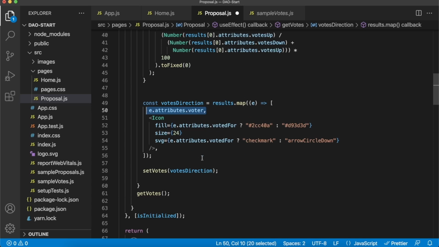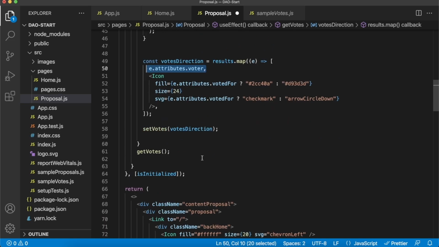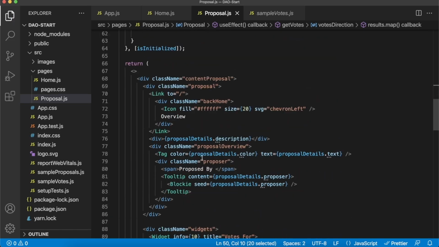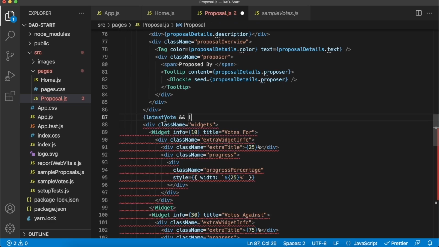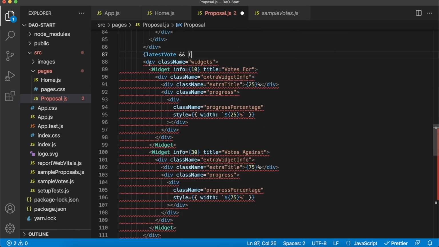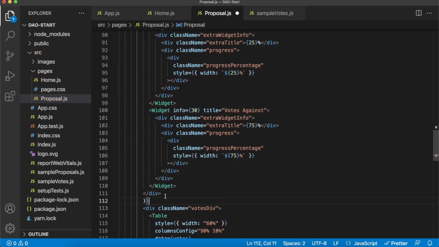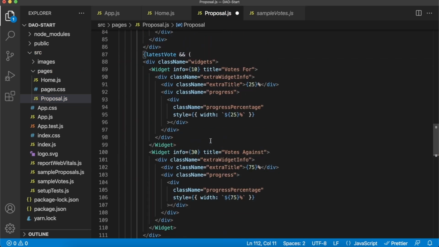And that should have us set. If we go ahead and save that, and also go ahead and conditionally render our widgets div over here. So as long as we have latest vote, we render our widgets div like so. That means that we'll only get the votes for and against if there is a latest vote. If there's no latest vote, we won't get those two widgets. So now save and go check out our page.